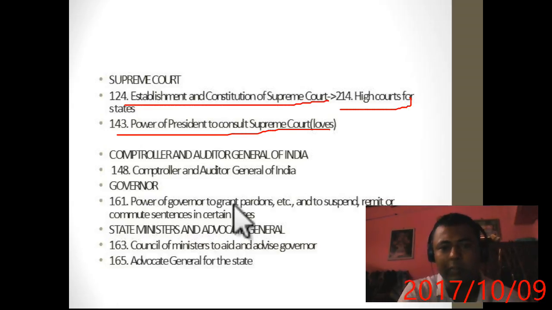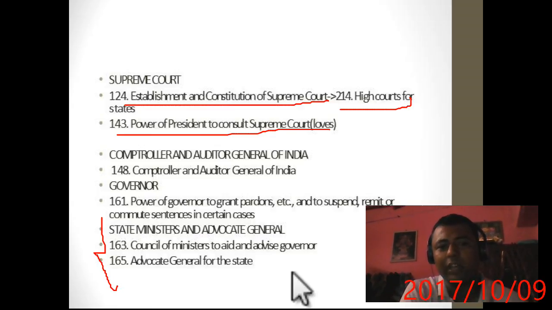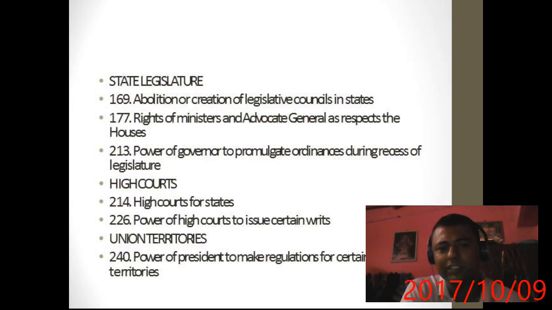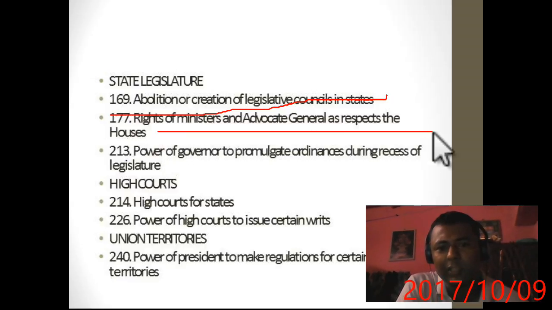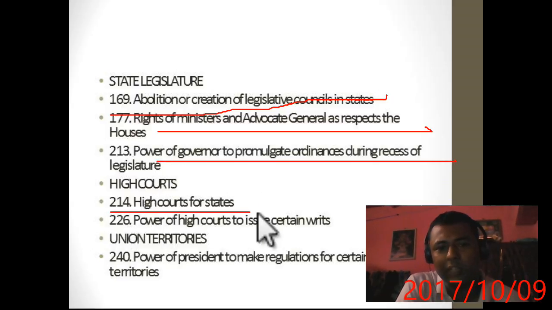I already mentioned earlier, all these articles are nothing but the corresponding state government articles, and we have already given the detail in the previous slide. So just have an overview. State legislature, abolition or creation of legislative councils in states, it is very important. 177, right of ministers and advocate general as respects the houses, already given. Power of the governor to promulgate ordinances, already given. High Court, 214, High Court for the state, already told.